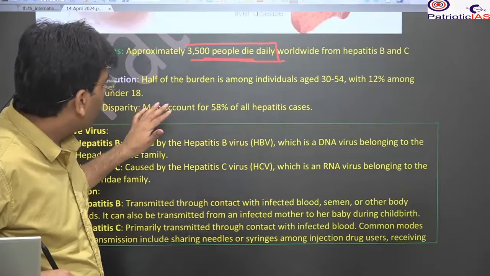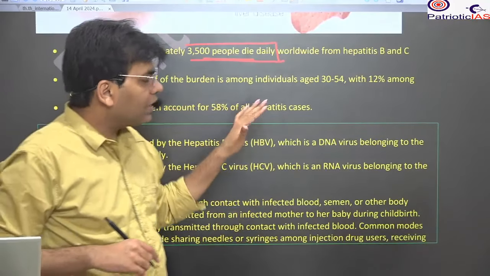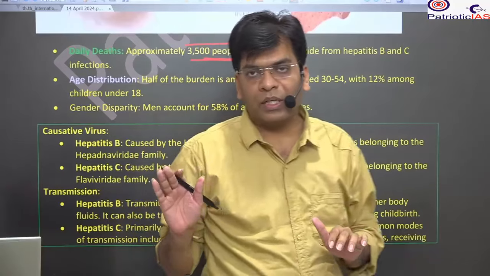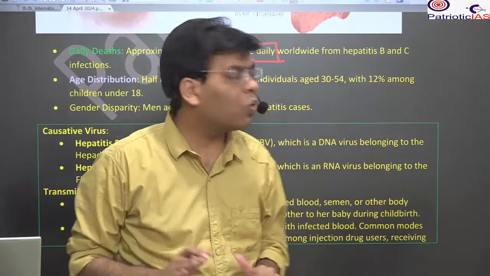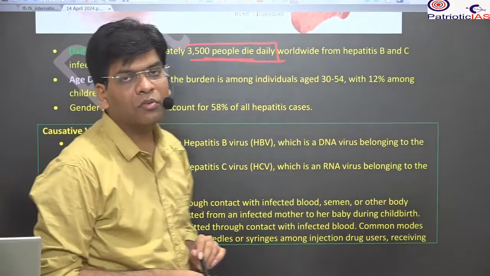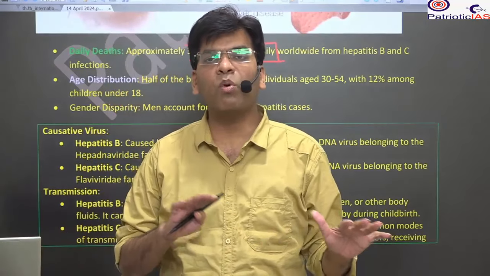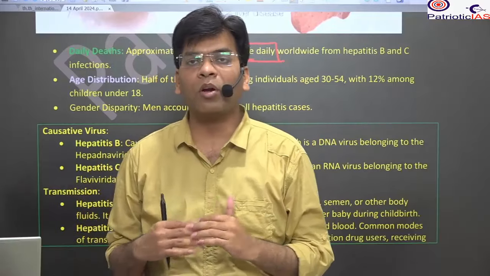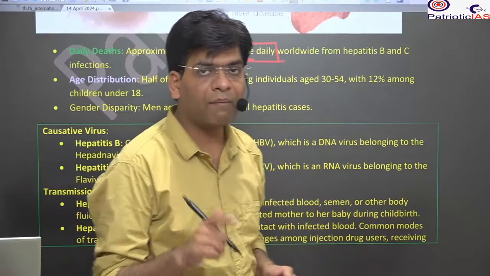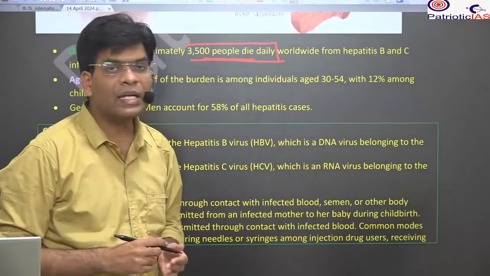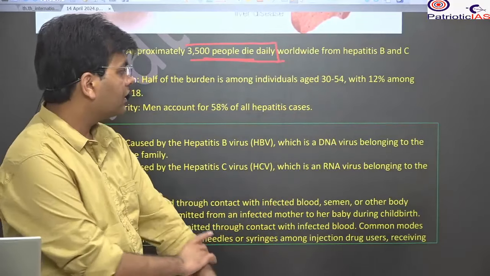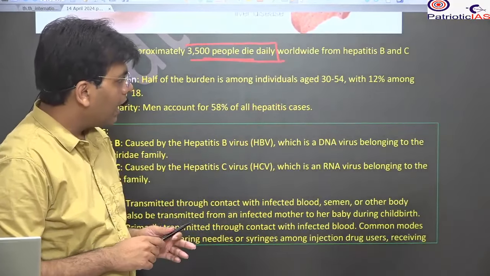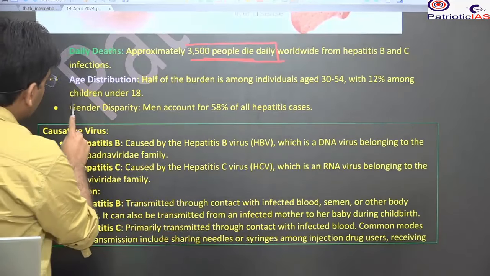Another thing you should know is the most impacted age group, those between 30 and 54, meaning in the most productive years. This is the age where you have a lot of responsibility with respect to the family. You get married at this age, you have children, you bear children, and 12% among the children under 19.